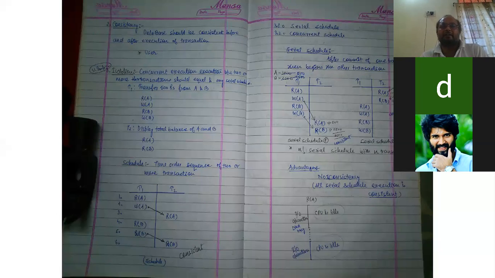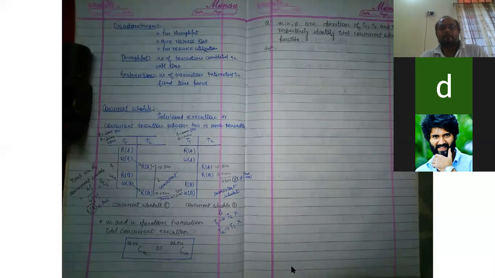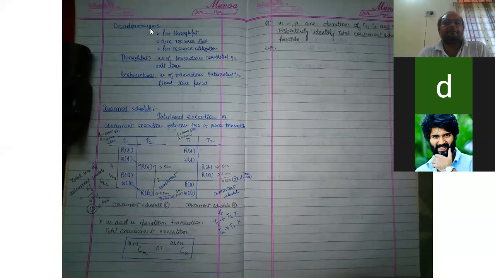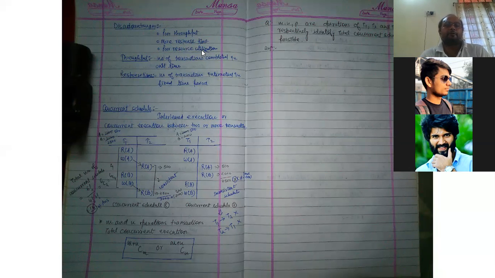But due to concurrent schedule, inconsistency may creep in. Now I'm saying the disadvantages of using serial schedule: poor throughput we will get, more response time will be needed, and poor resource utilization because the CPU is becoming idle during that time. So what is throughput? Everything is written over here. Okay. Now I'm saying what is concurrent schedule. I have already explained you.